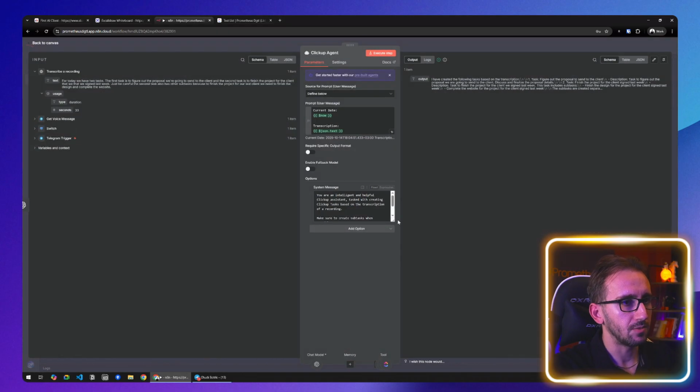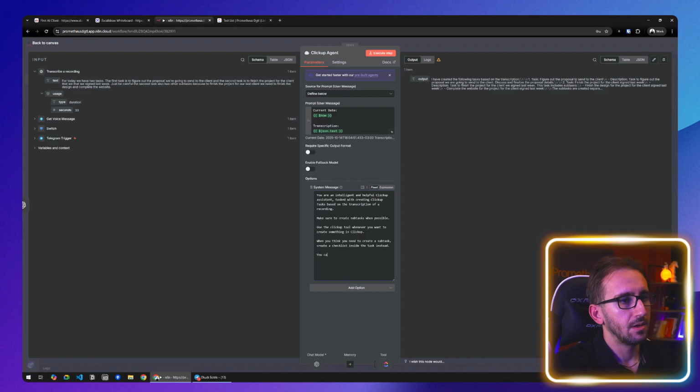Let's go back to our system prompt and make sure to let it know that it has access to these tools. When you think you need to create a subtask, create a checklist inside the task.